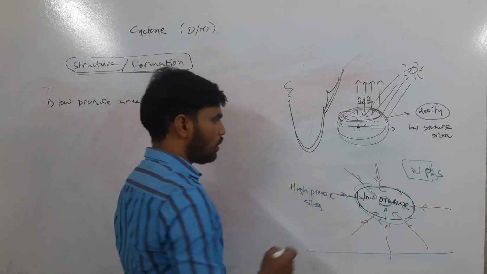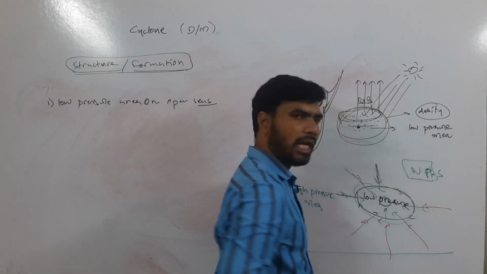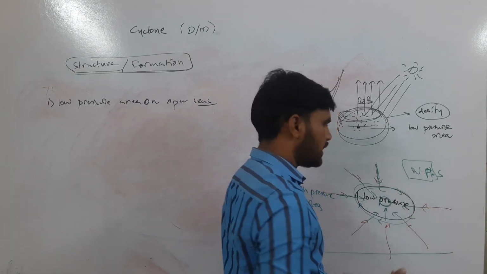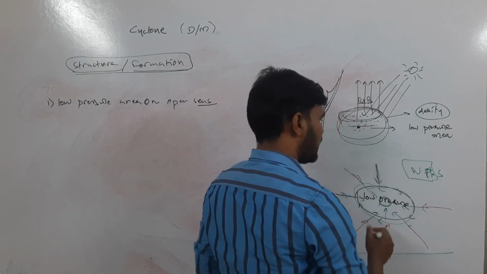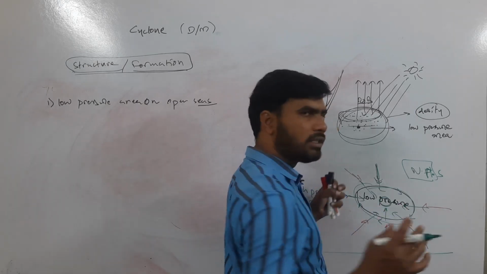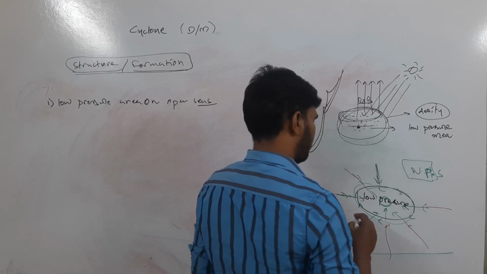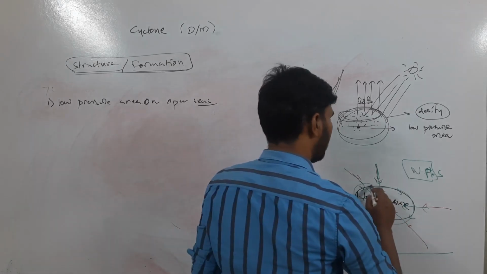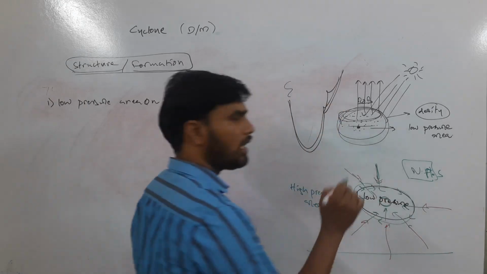Why has the rotation actually started? Because air from all the directions is trying to collide, and instead of settling at this low pressure area, it will try to cancel each other and they will get a circulation like this.